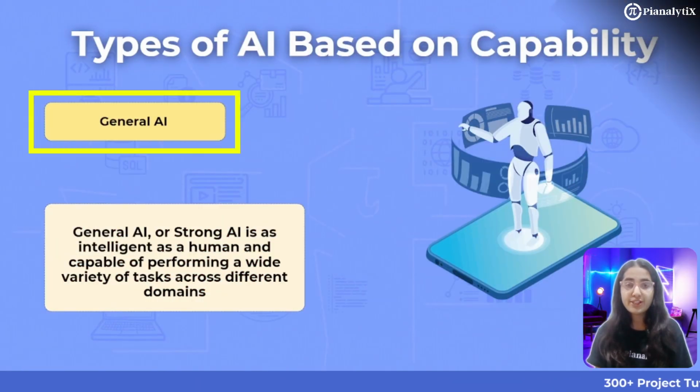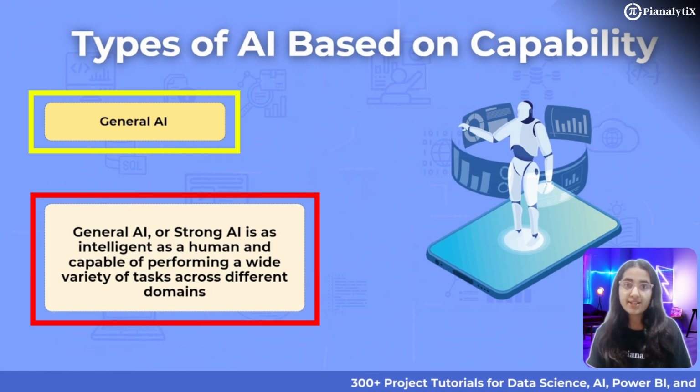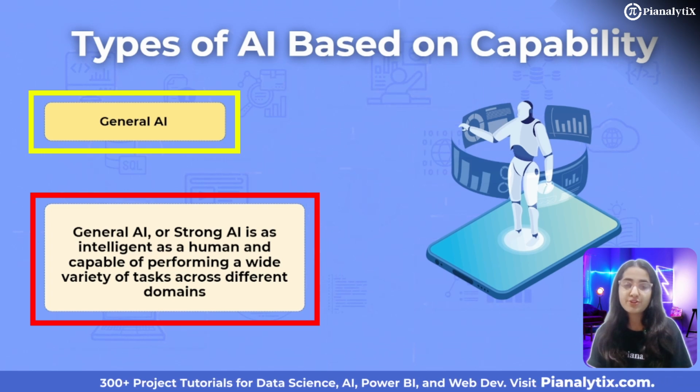Next, we have general AI or strong AI. This type of AI would be as intelligent as humans and capable of performing a wide variety of tasks across different domains. It would have the ability to learn, understand, and apply knowledge across a variety of fields without needing specialized training for each one.